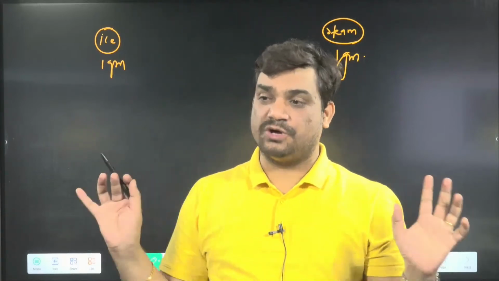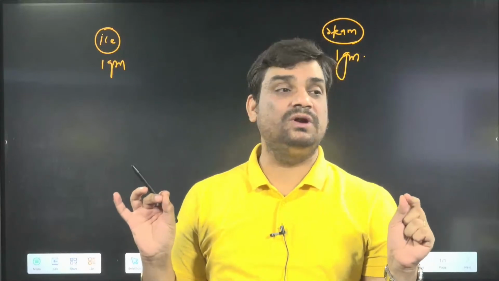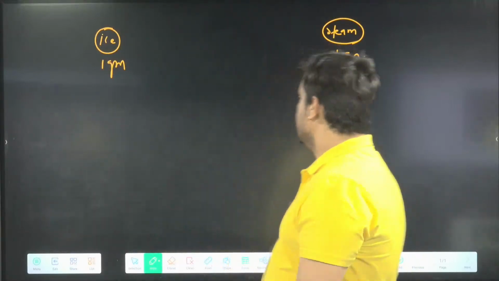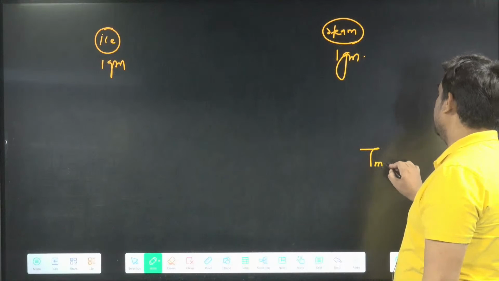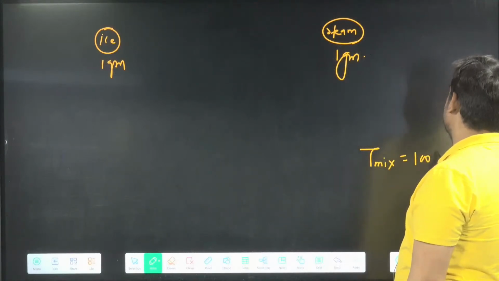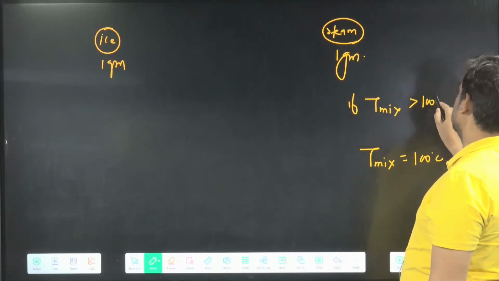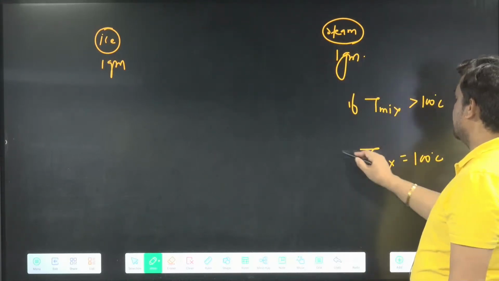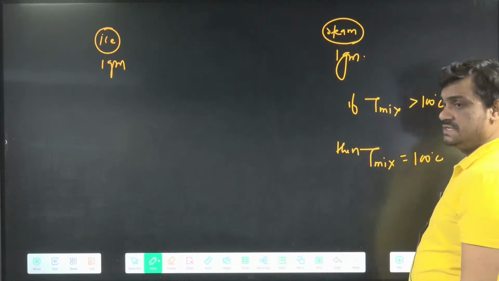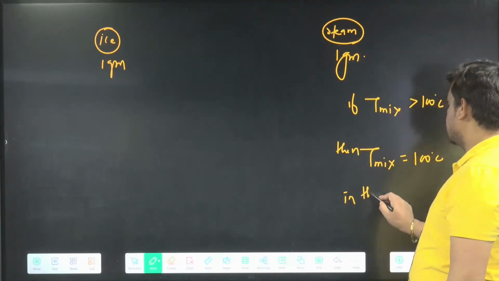When you are getting 280, you can write, more than 100 not possible, so maximum temperature will be only 100 degrees Celsius. If you are getting any answer more than 100, you will answer T mixture is 100 degrees Celsius.